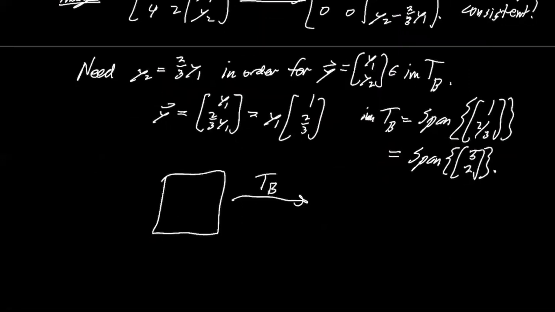So actually the image now, if we have, let me just draw these pictures again. If we have something like this with our domain copy of R2 and our codomain copy of R2, then we got the span of 3, 2. We got some line through the origin. It's basically sloped 2/3, right? So it's something like that, maybe.